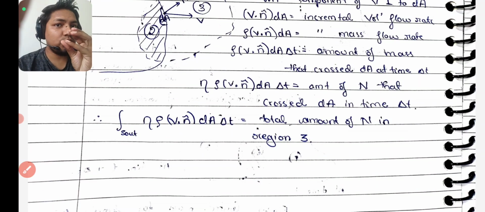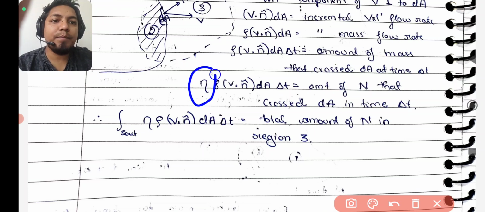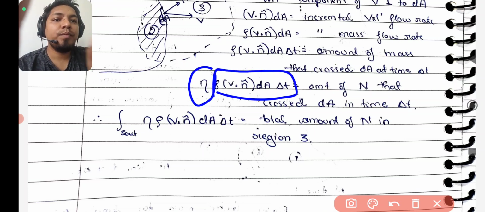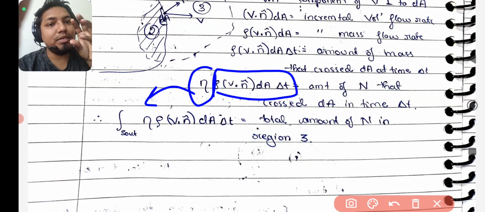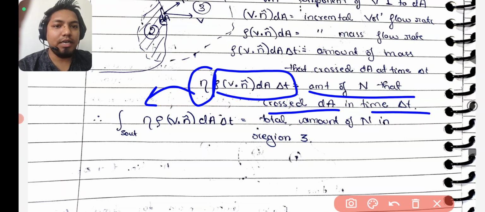So that much mass crossed through the dA area, it means property also crossed through the dA area. How much property crossed through dA? You multiply eta, because eta is the property per kg of mass, and this much is your mass. So you multiply it, and this became your capital N value only for that much time dt. So what is this? The amount of N that crossed dA in time del t.